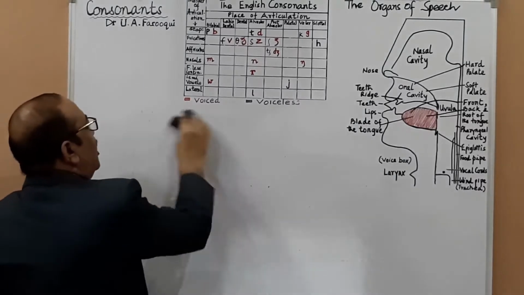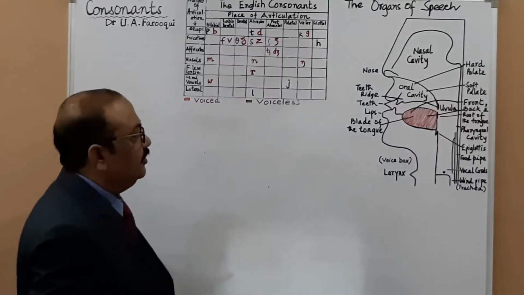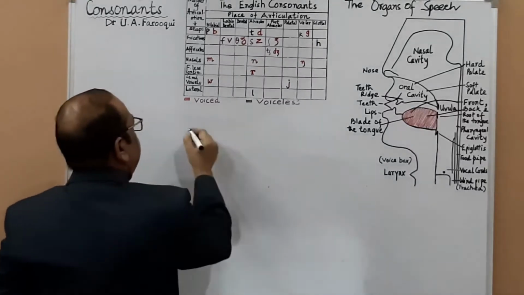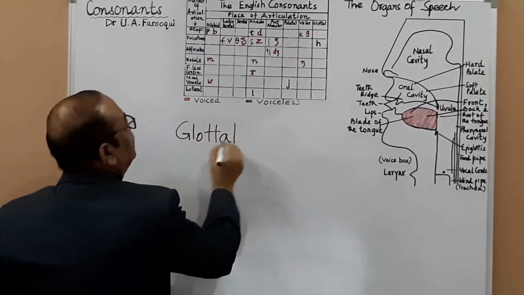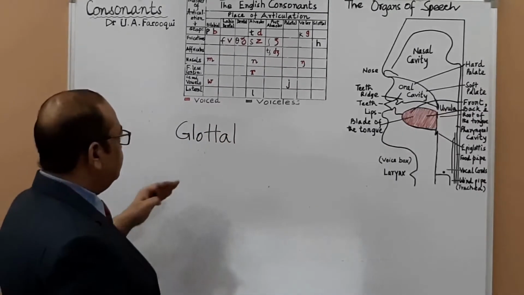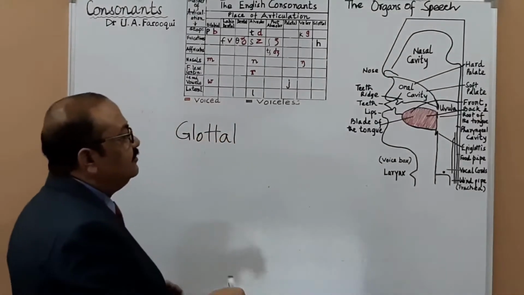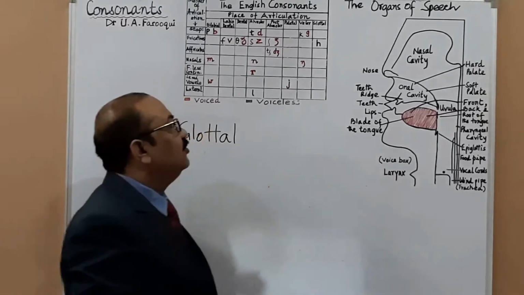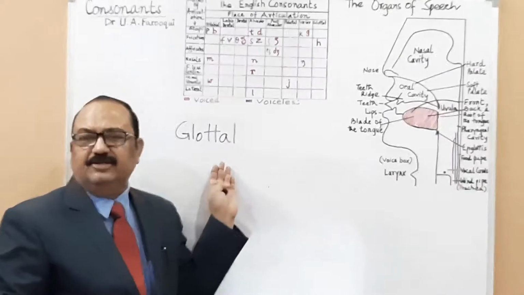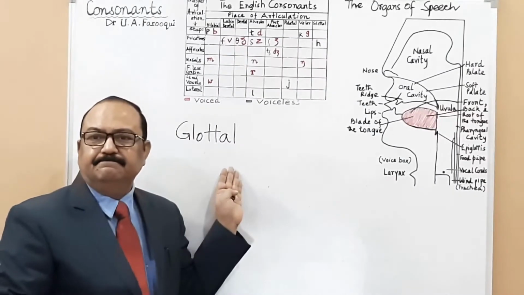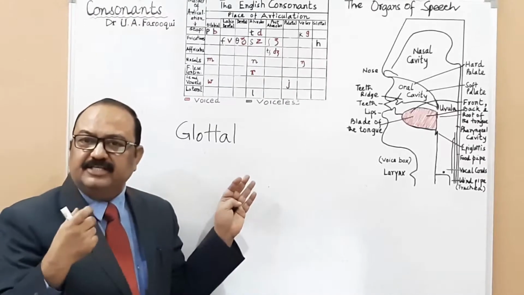So the last one is glottal. In glottal, you may ask, what vocal cords are involved as far as articulation is concerned? Well, if I ask you, what is glottal? Glottal is something that pertains to the glottis.